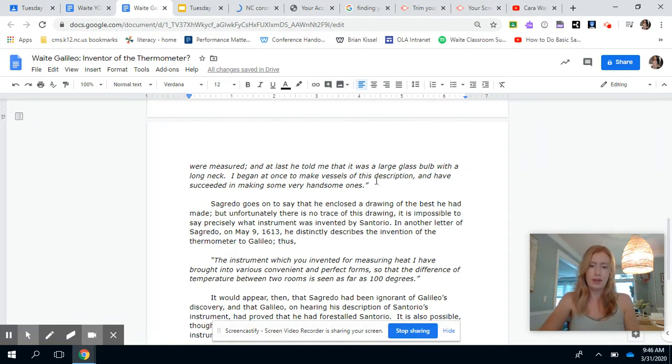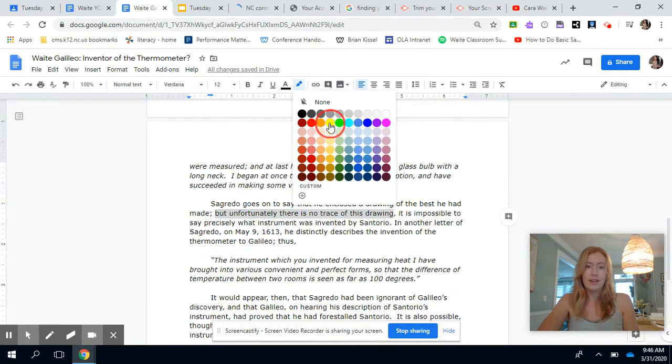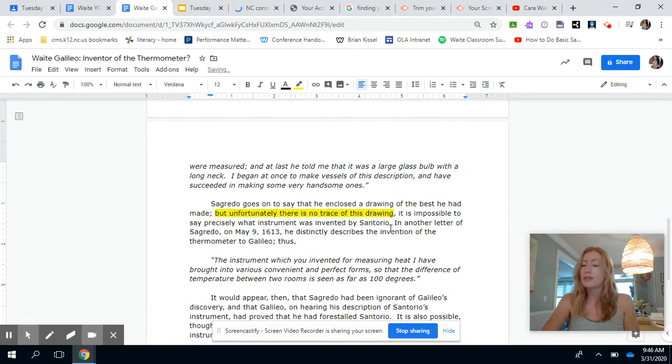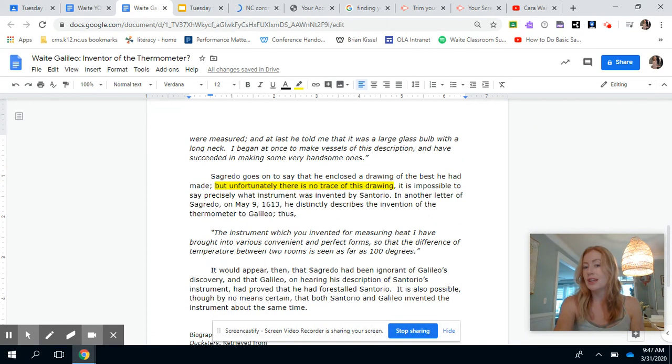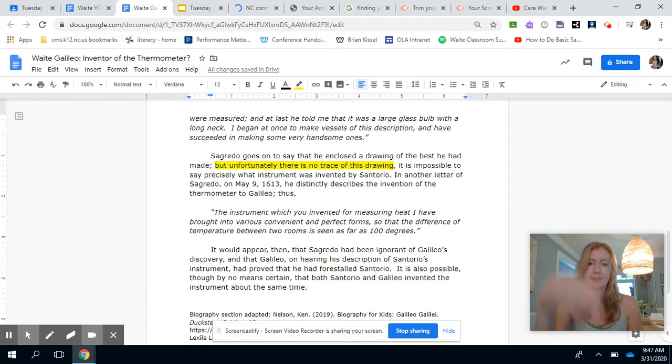no trace of this drawing. So this right here, this is the Sagredo guy, not Galileo. When he's claiming to have invented it, he says that there's a drawing, but there's no trace of the drawing. We don't have any proof of that. So if this was like a trial so far, we don't have any proof.